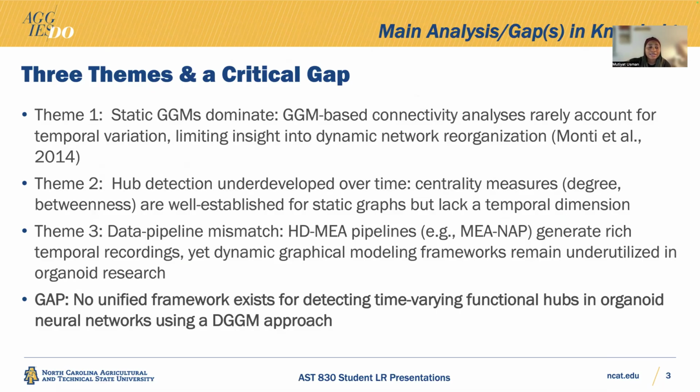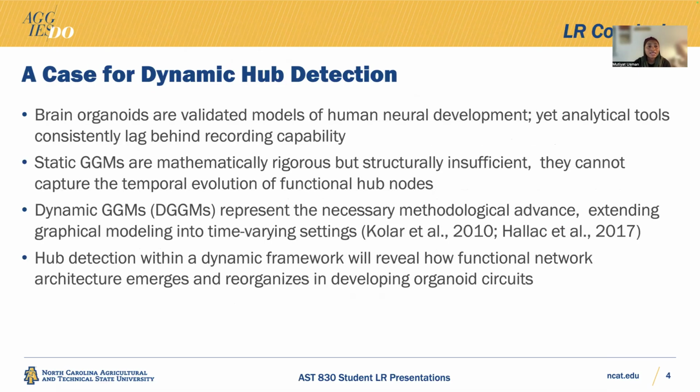All right, let's talk about the gap. Currently, we do not have a unified framework for detecting time-varying functional hubs in organoid networks, which is what our work is proposing. Now, let's talk about the case for dynamic hub detection. Brain organoids are validated models of human neural development, yet analytics consistently lag behind recorded activity. There have been static GGMs.